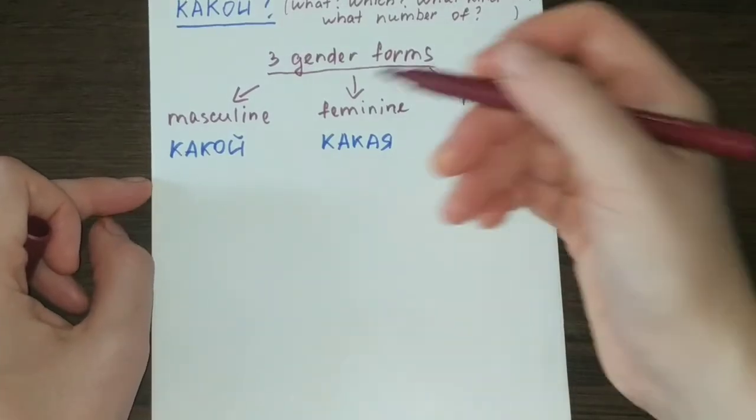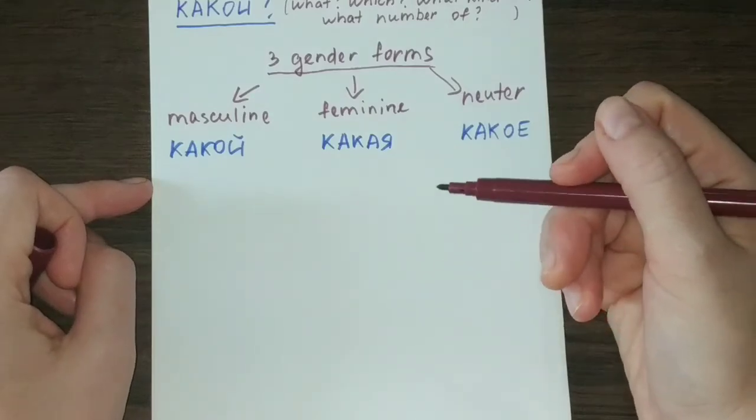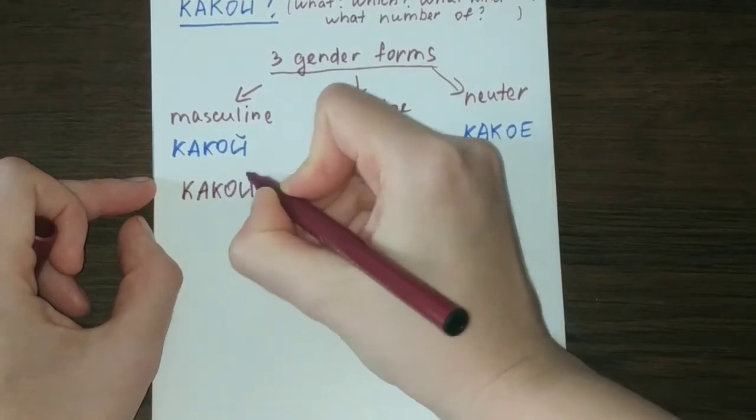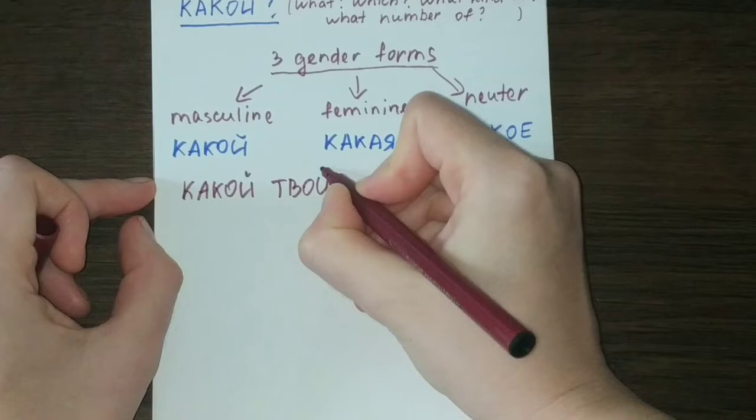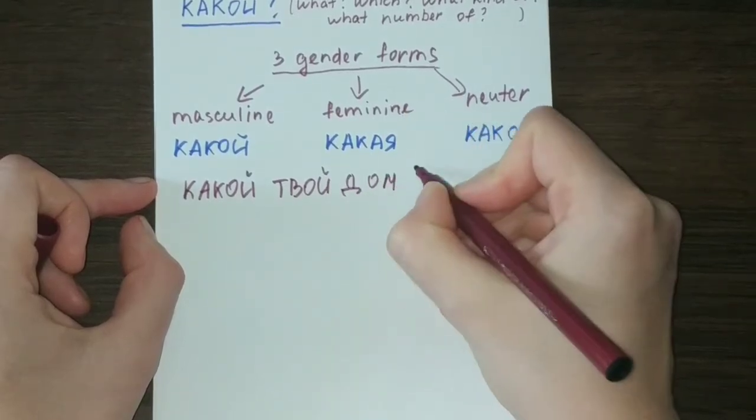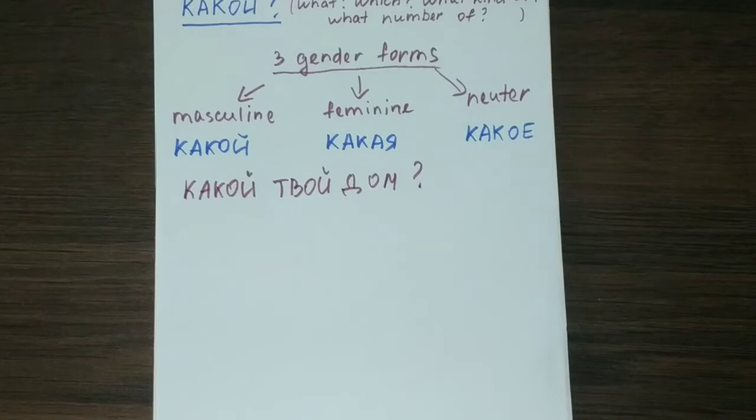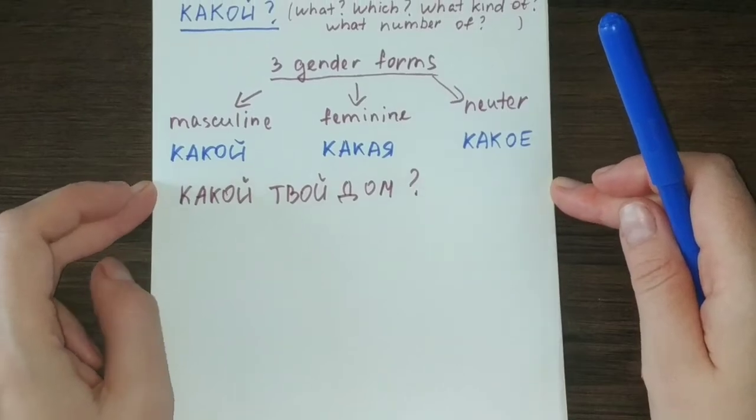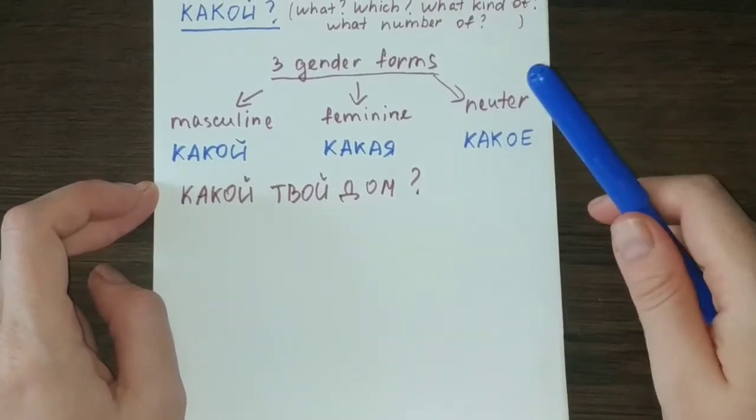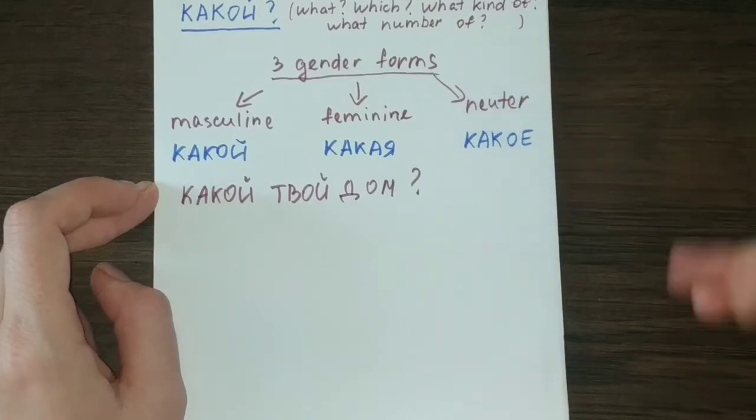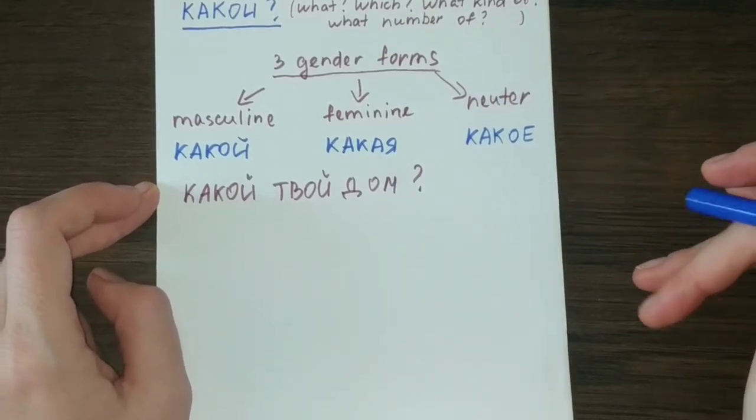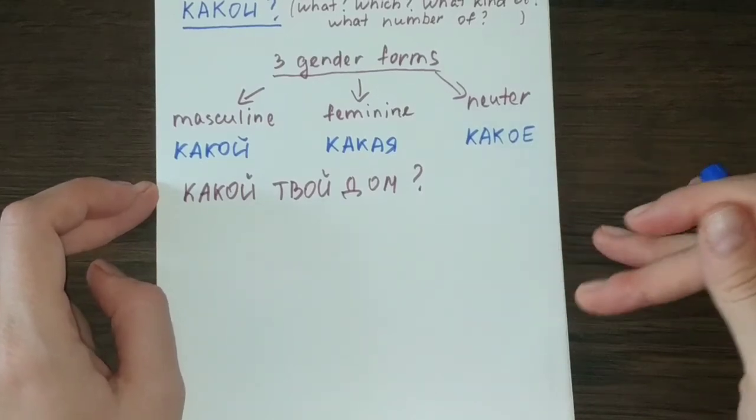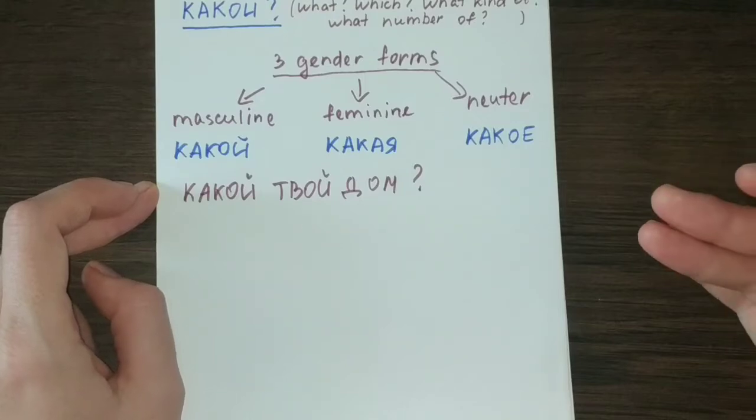And you will build this question using the interrogative pronoun КАКОЙ, and you will ask: Какой твой дом? Какой твой дом? So basically it can be translated as: what kind of house is yours? Какой твой дом? So what kind of house? The answer can be whichever information the person answering will want to share with you.